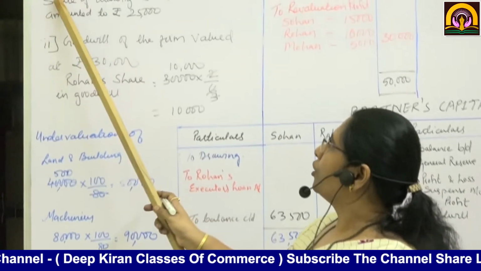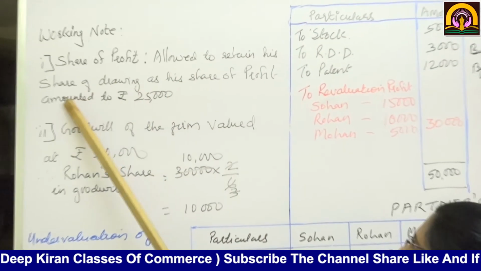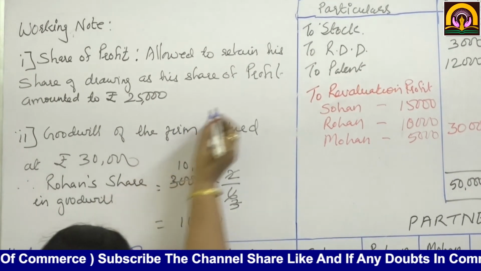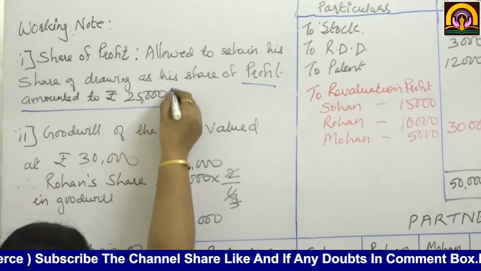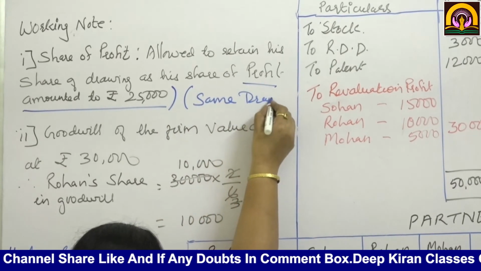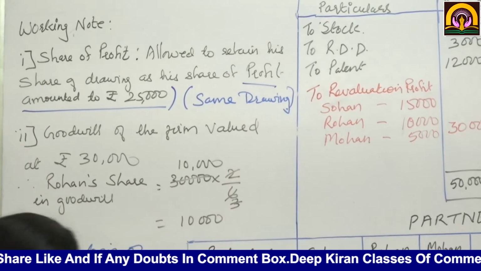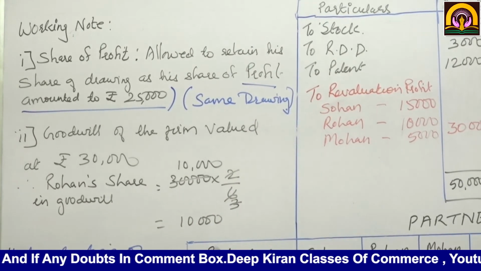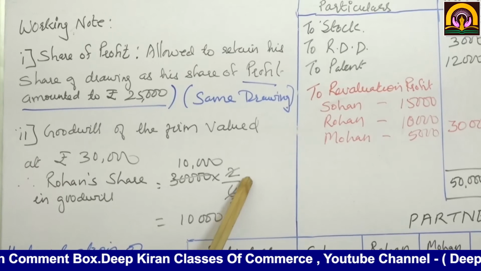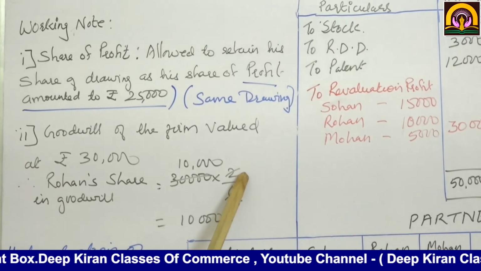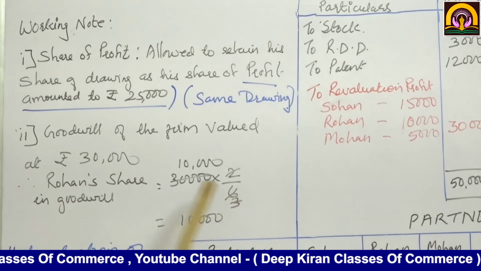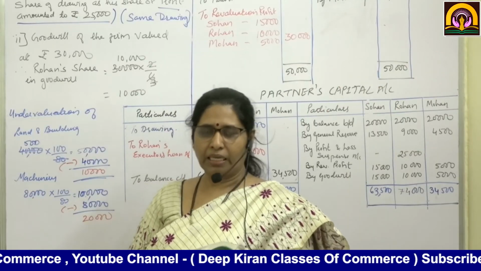Now see, working: share of profit, allowed to retain his share of drawings as his share of profit. So what will be his profit? Profit will be 25,000, and same drawings also. Okay. Then goodwill is valued at rupees 30,000. So Rohan's share in goodwill is rupees 10,000, because his profit sharing ratio is what? 3:2:1. So 2/6 is his share of profits. So 10,000. Rohan's death is on 1st October.